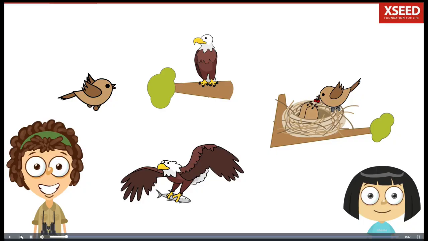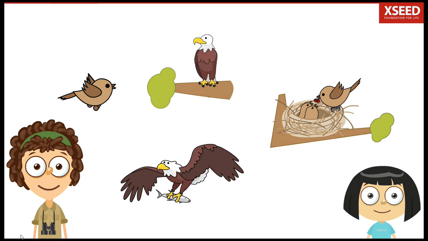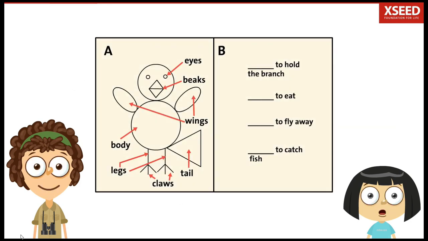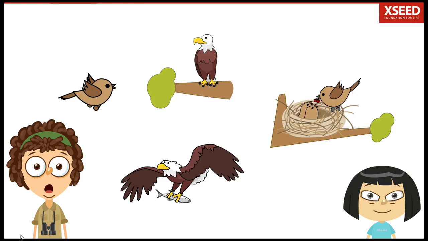Mia, which part of the body did you write in each case? I wrote claws, beaks, wings, and claws like this. Excellent, Mia. Birds use different parts of the body to do different activities to survive. A bird's beak helps it to eat, while its wings help it to fly. Its claws help it to catch and hold food, and also to sit on trees.